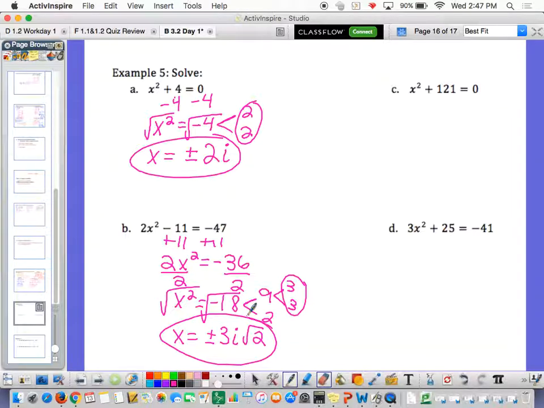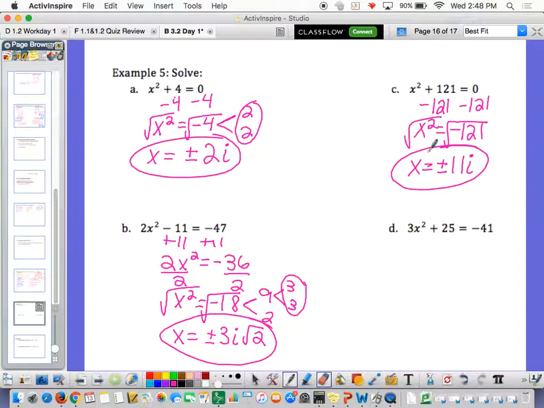Beautiful things. C, again, subtract 121, subtract 121. x squared is equal to negative 121. You take the square root, take the square root. So x is equal to plus or minus. Well, hopefully you understand that the square root of 121 is 11. If not, you could use your calculator, okay? And then the negative just comes out as an i. So x equals plus or minus 11i.